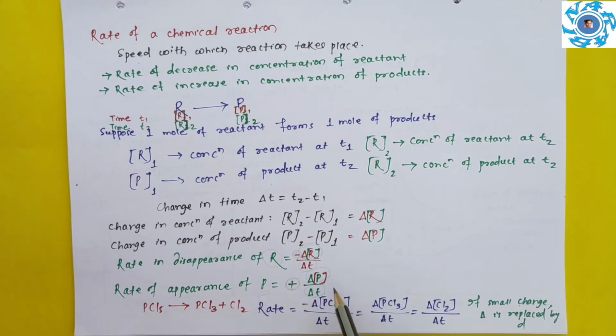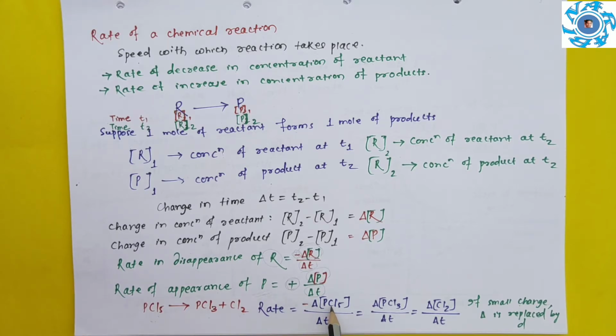Okay? So next, let's take an example. PCl5 undergoes decomposition to form PCl3 plus Cl2. That means phosphorus pentachloride decomposes to form phosphorus trichloride with chlorine. So what is the rate of a reaction? So rate of the reaction is minus. Minus why?